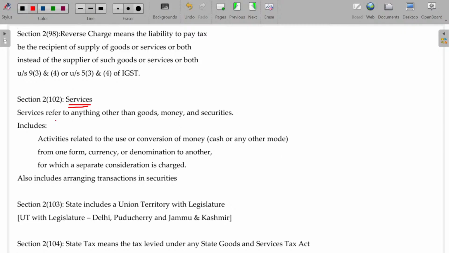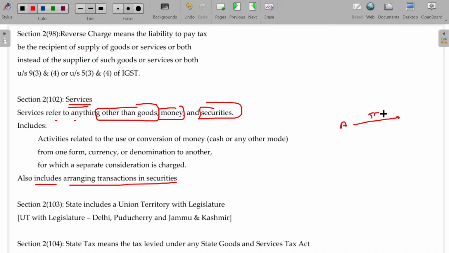Services refer to anything other than goods, money, securities, provided it includes arranging transactions in securities. So A transfers TCS company shares to B. For this transfer, the broker will be responsible.